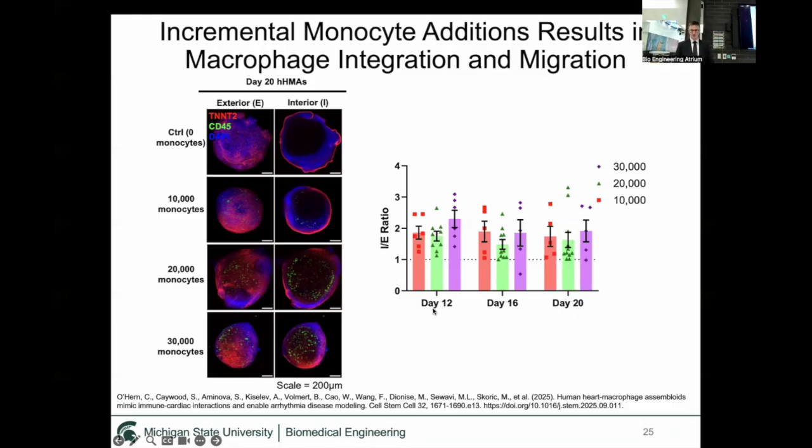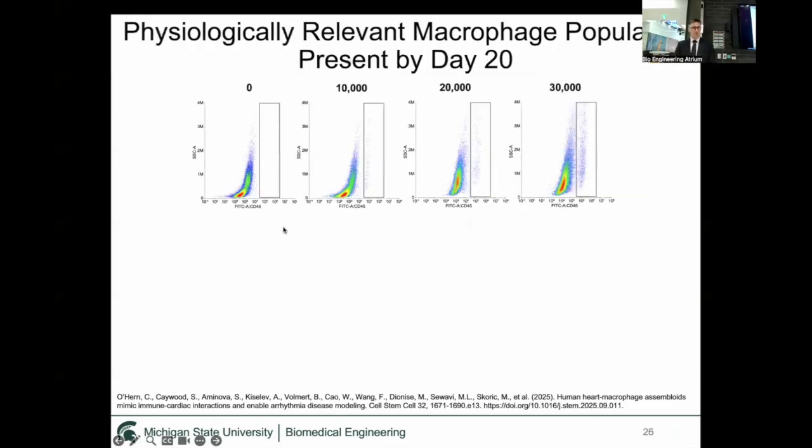And we found that no matter how early we started adding the monocytes, they were binding, differentiating, and getting inside of the organoid. So this indicated that the monocytes are binding and integrating inside the organoid. We then wanted to quantify the macrophage population. To do this, we did flow cytometry.